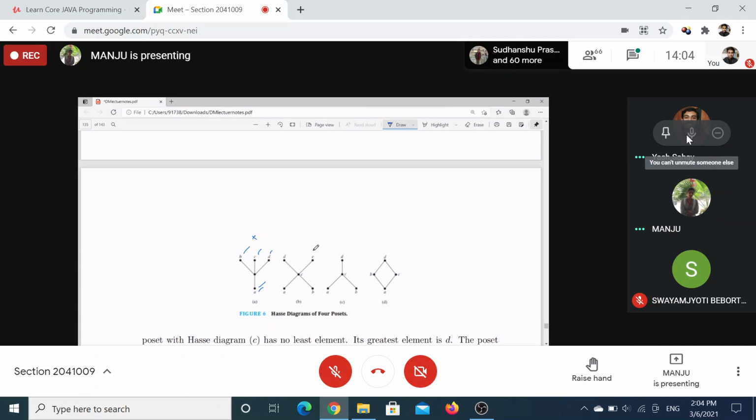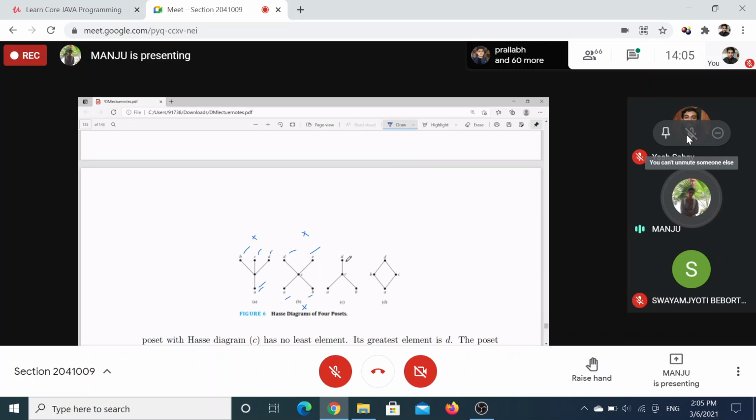What about this one, the B part? D and E are maximal, and A and B are minimal. What about maximum? There is no maximum, no greatest element. What about this one? A and B are minimal, and the minimum, that is least, does not exist. The least element does not exist.